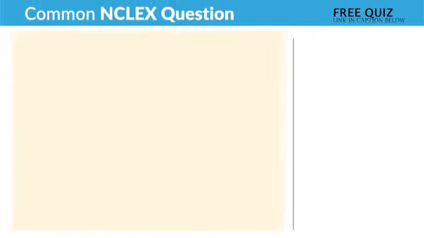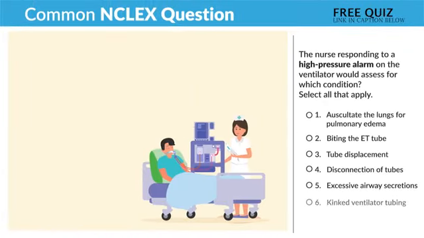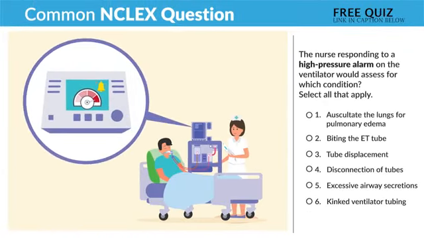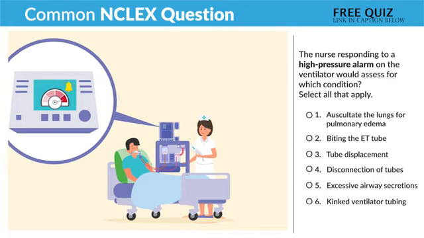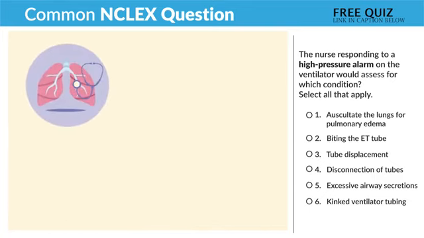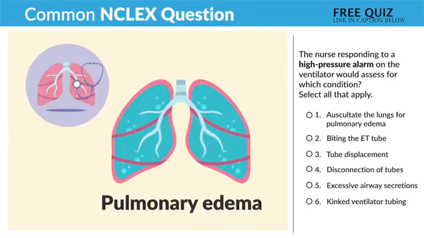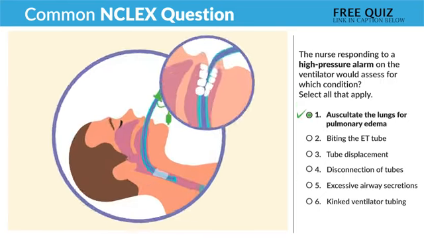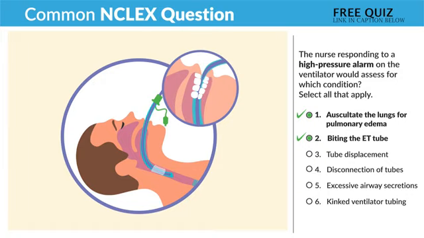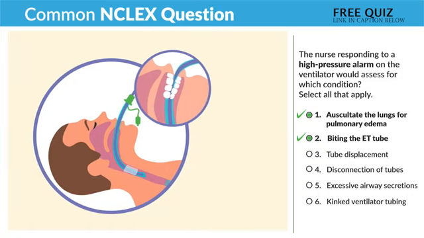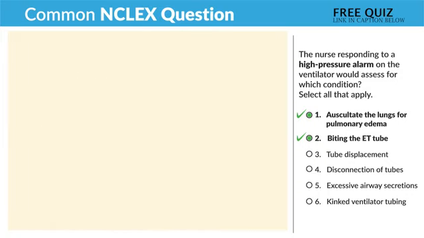And a common NCLEX question here. The nurse responding to a high pressure alarm on the ventilator would assess for which condition? So once again, think high pressure, high blockage. Option number 1, auscultate the lungs for pulmonary edema. Yes, this is high blockage. Option 2, biting the ET tube. Yes, again, another blockage. Now option 3 and 4 are incorrect.